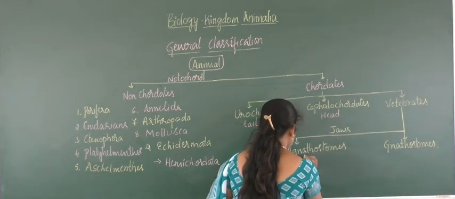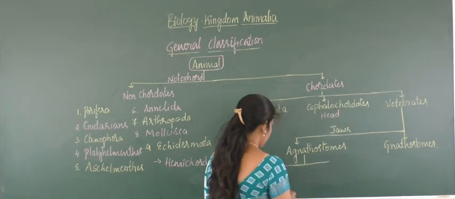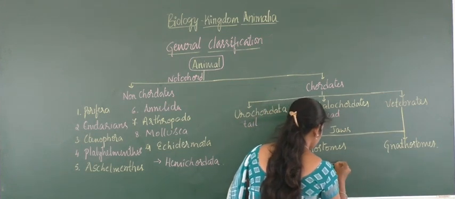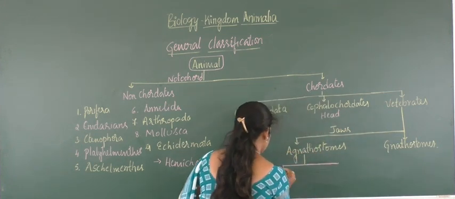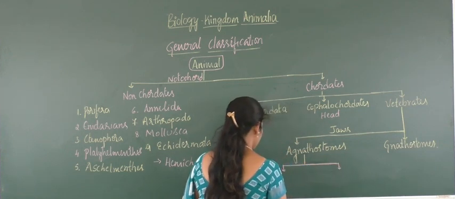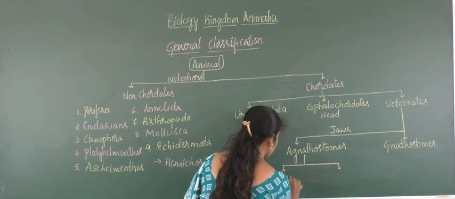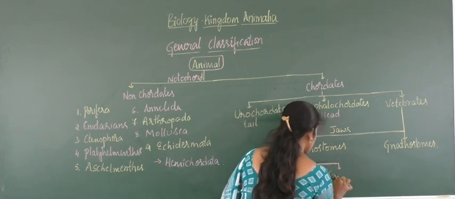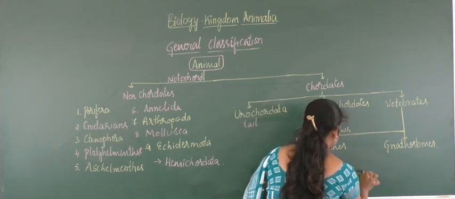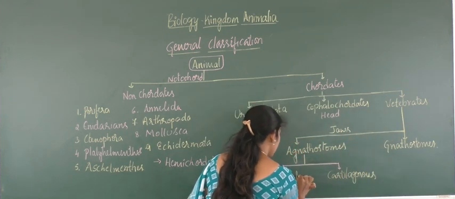Again, these agnathostomes are classified into 2 based on their internal skeletal structure. If the skeletal structure is made up of bones or otherwise cartilage, they are called bony fishes and cartilaginous fishes. And all are fishes only.